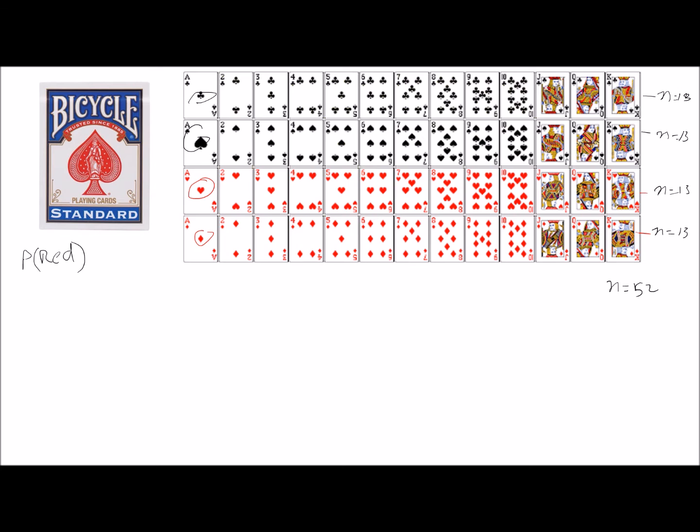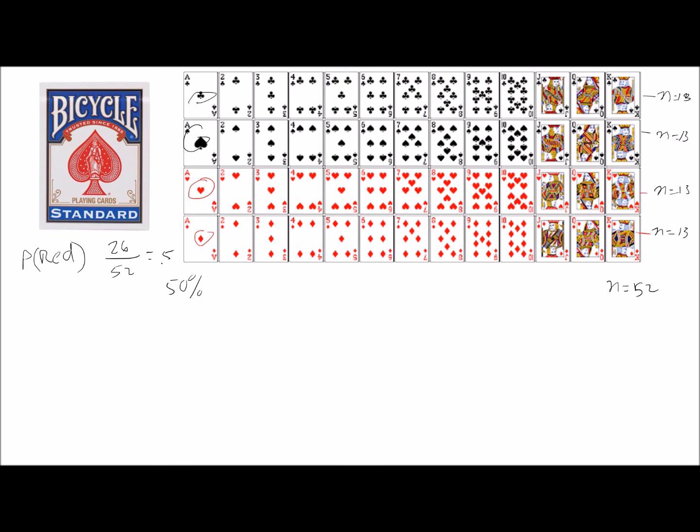Well, the number of cards that meet our criteria is 26 because there's 2 13-card suits. So we would have 26 out of a total of 52 cards. And that's going to equal 0.5.